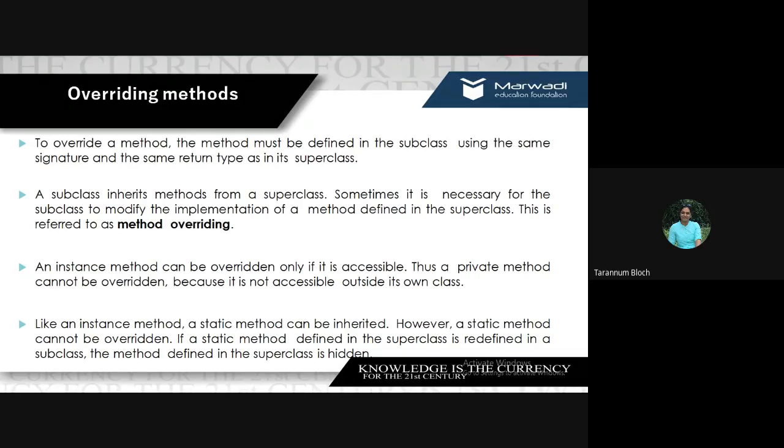Overriding means changing and modifying the methods of a parent class in the child class. It is possible when the instance method is accessible. If the instance method is private or has static visibility, we cannot override it. Fine?